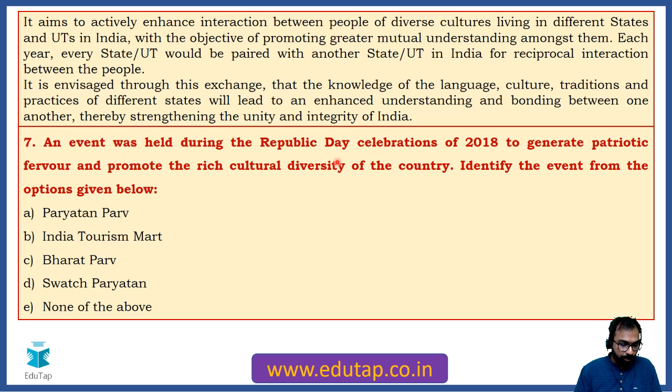Gurneet is saying C, Bharat Parv. Yamini is saying B. Subhashri B. Radhika B. Anurag B. B is also not the correct answer. India Tourism Mart is not the correct answer. Paryatan Parv is not the correct answer. Radhika, E is also not the correct answer. So you are again divided in this particular question.